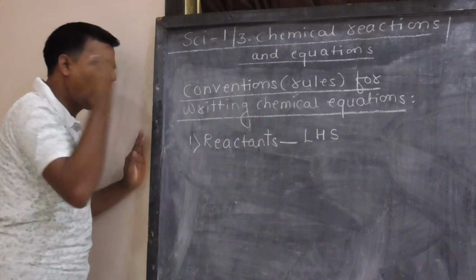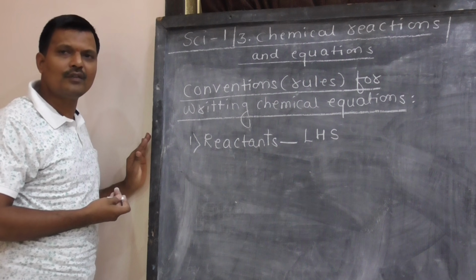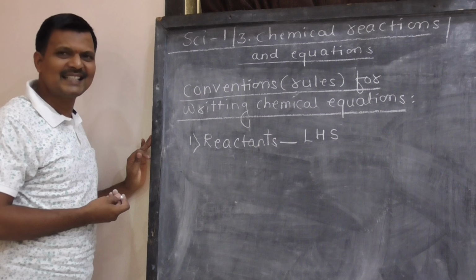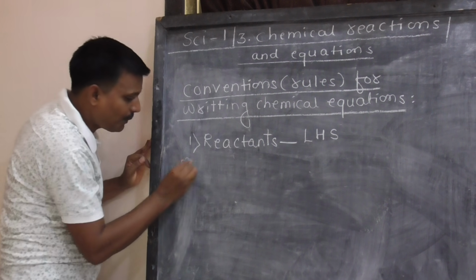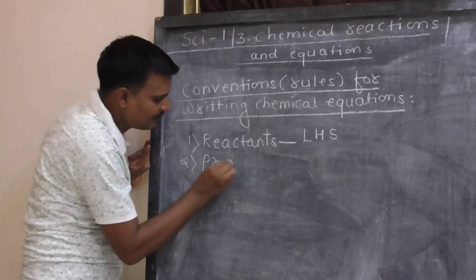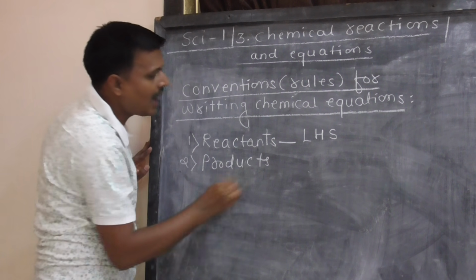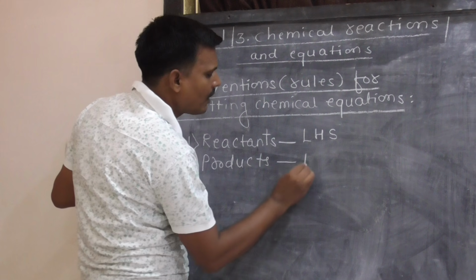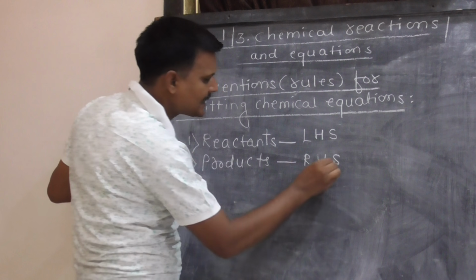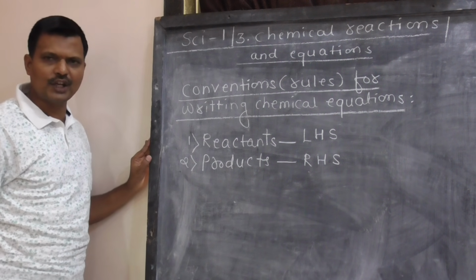Reactants, they are always placed on LHS. Products are always written on right hand side of equation.